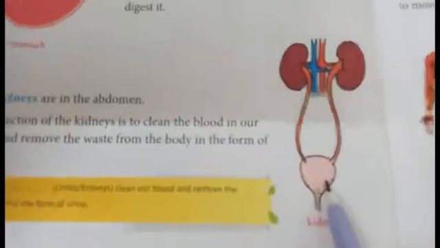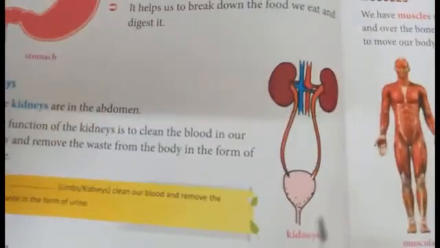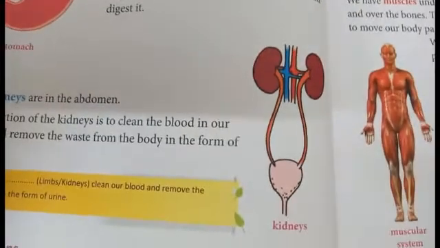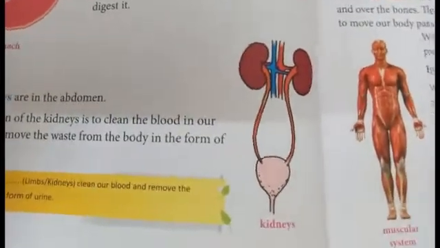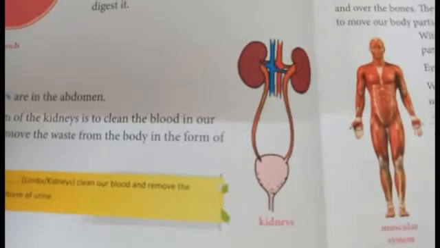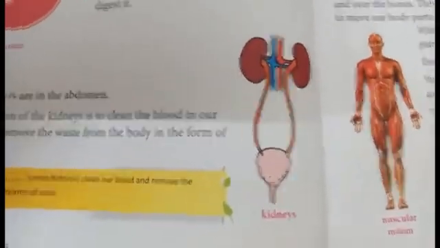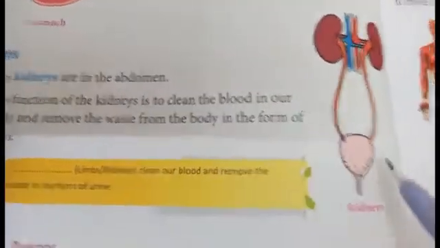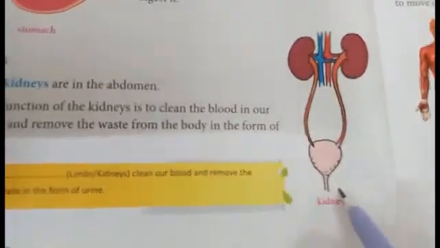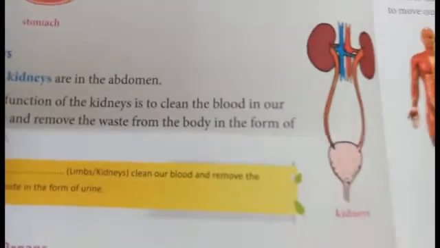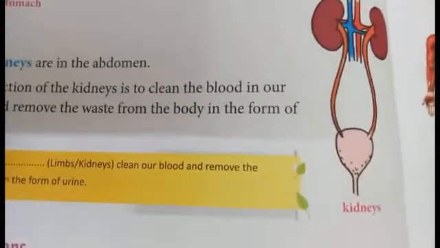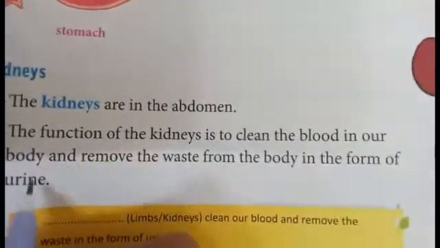Okay children, and finally the kidney. The kidneys are also in the abdomen. So what's the purpose of the kidney? To clean the blood in the body. Our bodies contain some impure blood. So the kidney will clean the blood and remove the waste in the form of urine. The kidney cleans the impure blood and removes the waste present in our body in the form of urine.